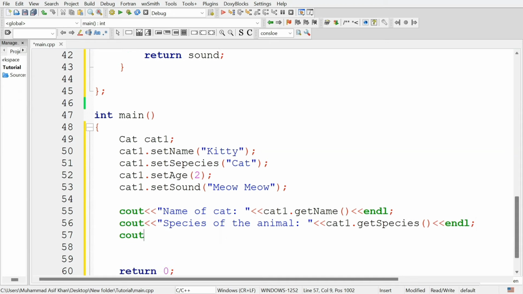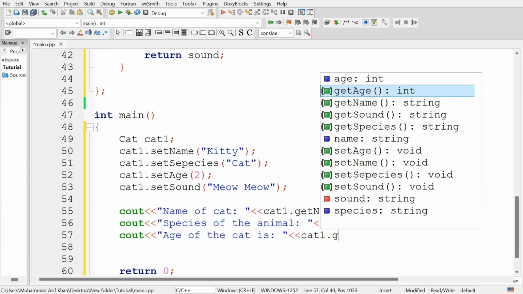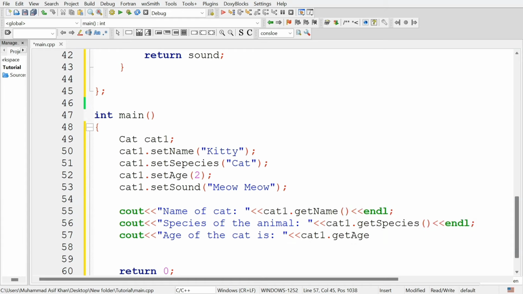Also get the age of the cat, so age of the cat is, and get this age using the getter method, cat1 dot get age.